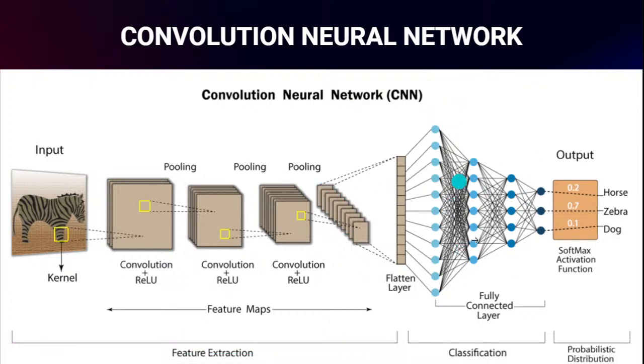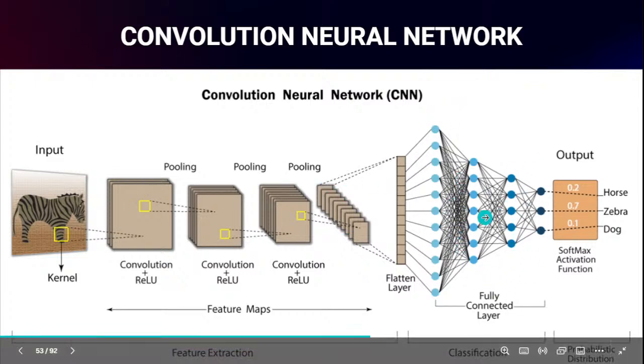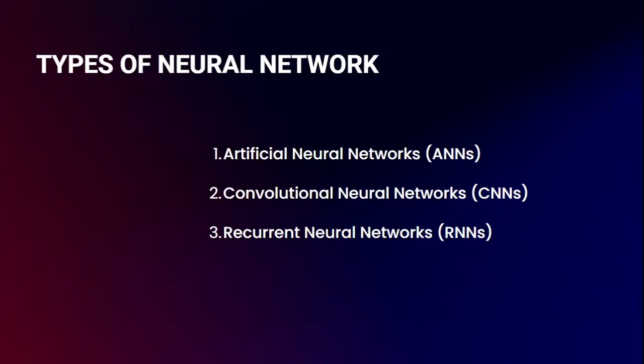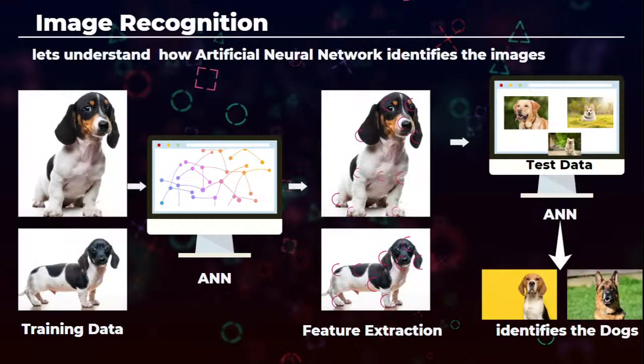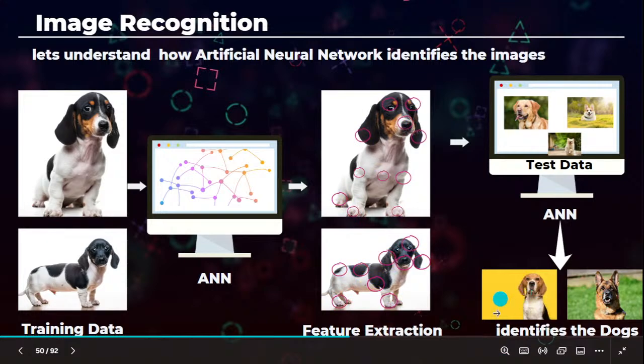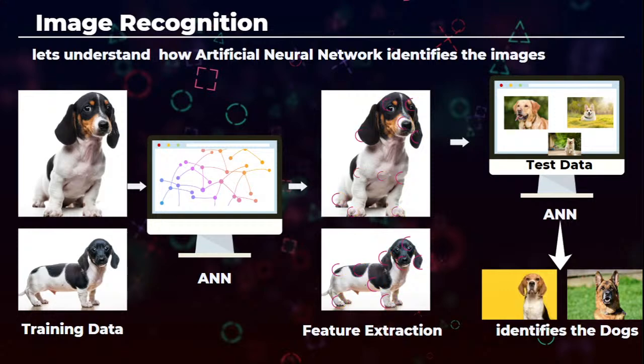Finally, you will give it to your artificial neural network, deep learning, or machine learning to do the task. For example, in image processing, one common project is dog versus cat identification, where I have 10,000 images of dog and 10,000 images of cat. I'll train it in my artificial neural network. Once it is trained, I'll give a new image, and it will try to find whether this image is a dog or a cat. It will give you the output. That's how image recognition works.